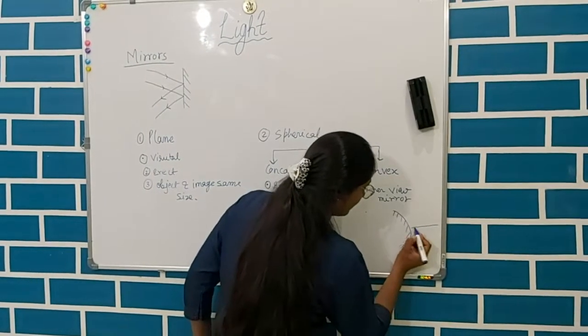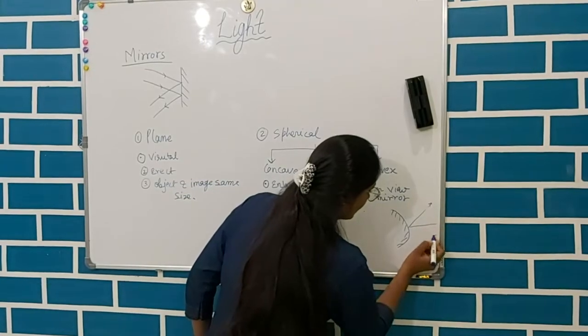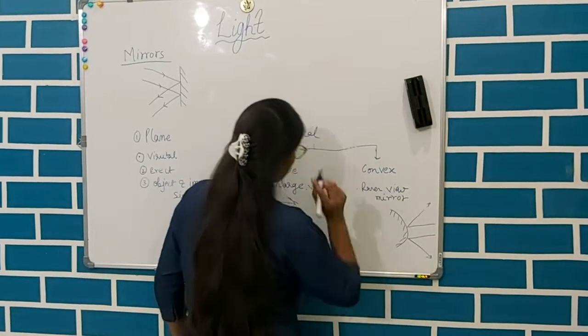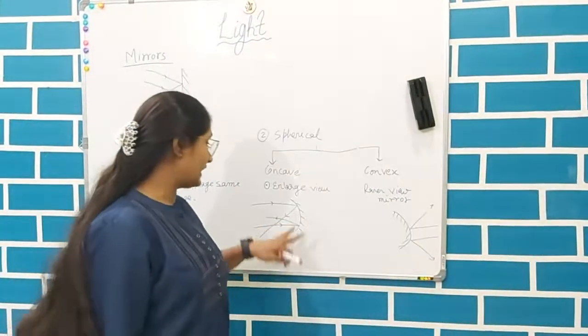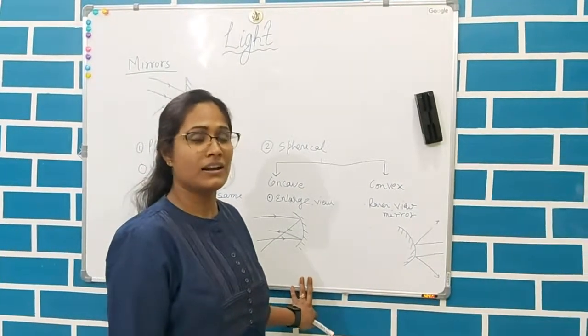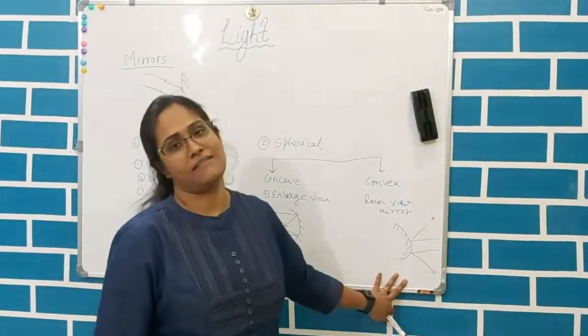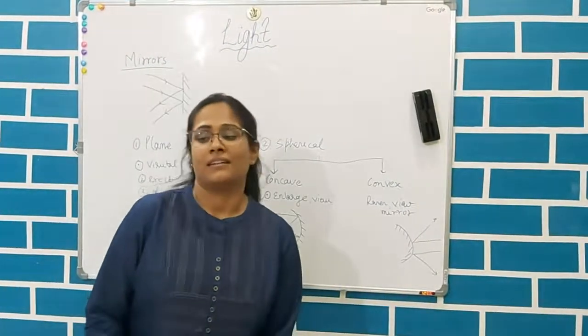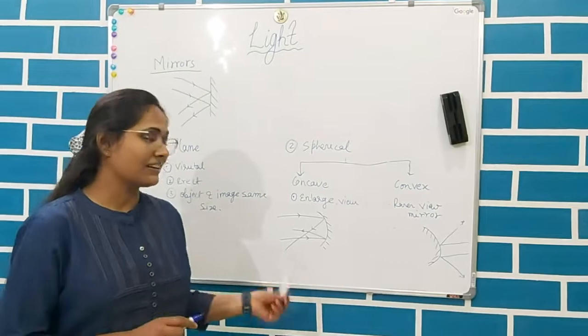When light comes here, it goes in this direction. One thing more, a concave mirror is called a converging mirror, and a convex mirror is called a diverging mirror. With the interest of time, this much I can cover. Thank you.